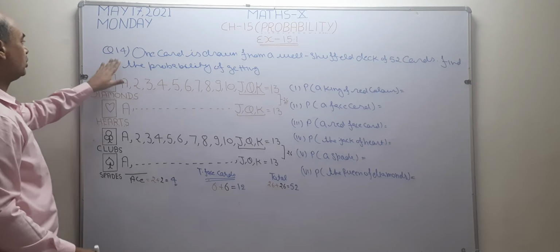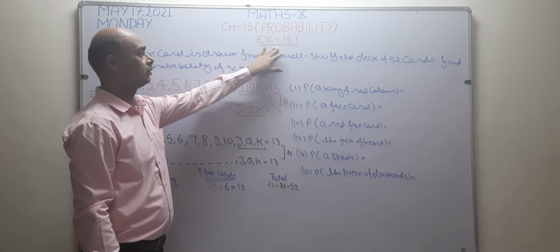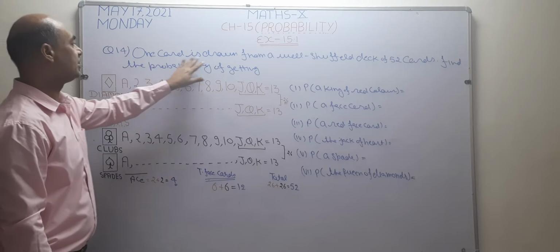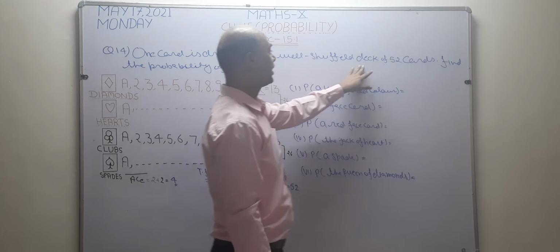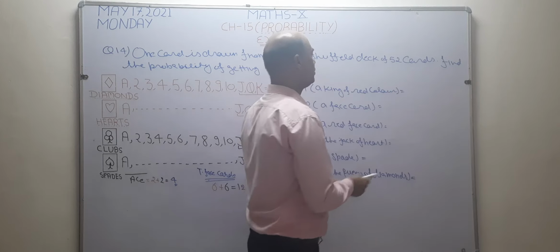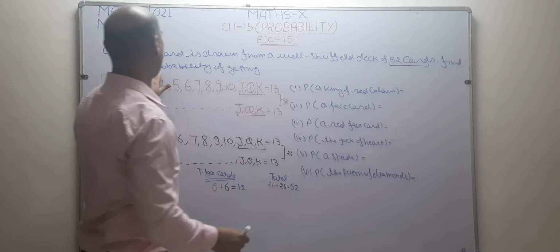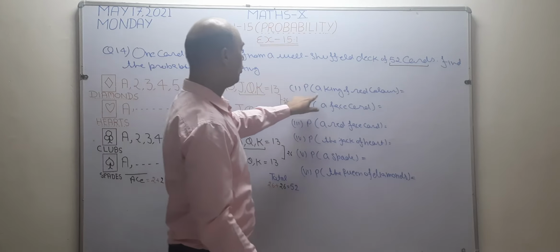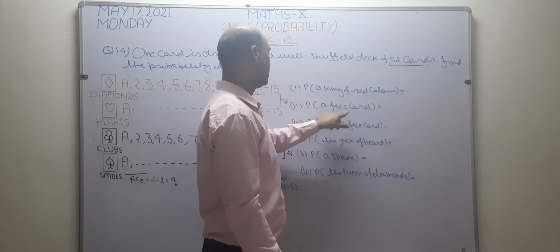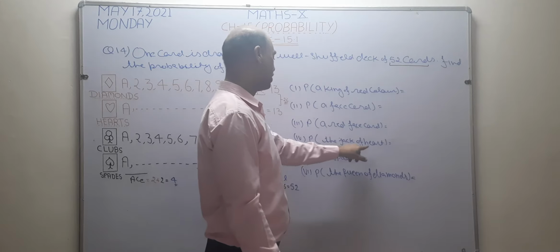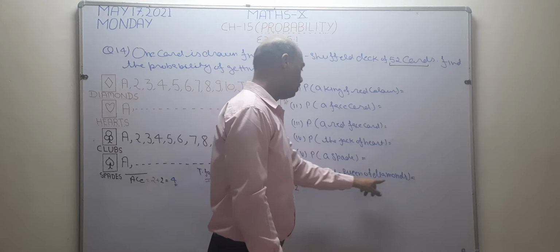Now I want to solve question number 14 of exercise 15.1. See what is given. One card is drawn from a well-shuffled deck of 52 playing cards. It means 52 playing cards are with me. Find the probability of getting number one, king of red color, face card, red face card, jack of heart, spade, and queen of diamond.